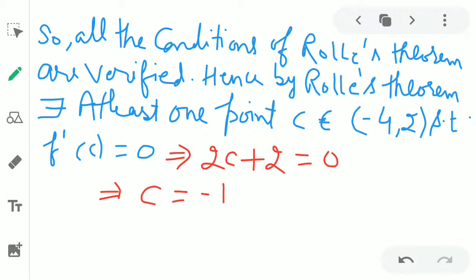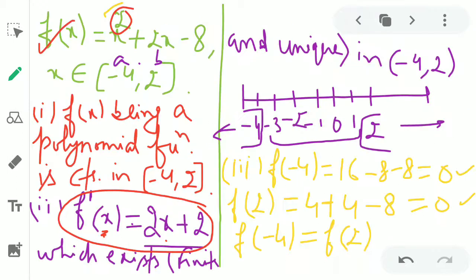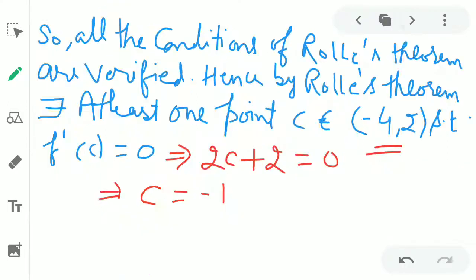Now the last point which we have to check is that this point must belong to the open interval (-4, 2). Look at this diagram. Here is -1, and it belongs to the open interval (-4, 2). That means we write -1 belongs to (-4, 2).